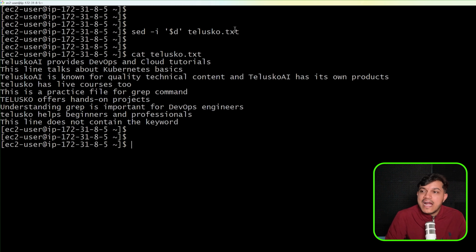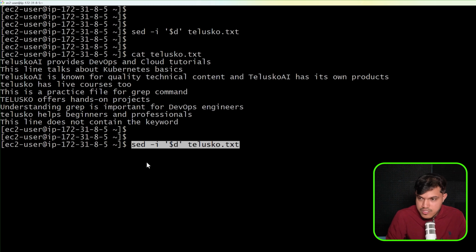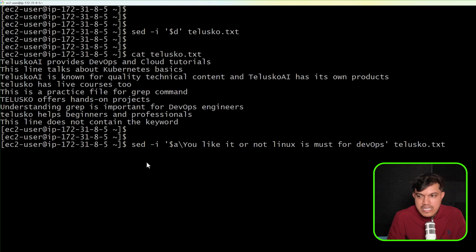And if you want to add the line, like the way you have deleted, right? If you want to add the data after the last line, now what you have to do is, I'll say here, I would just specify here $A, and then I'll just say here, you like it or not, Linux is must for DevOps. That's what I have added. I have not told any specific line there. Okay.